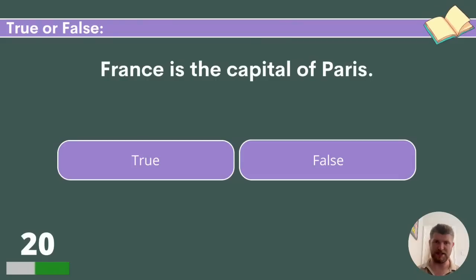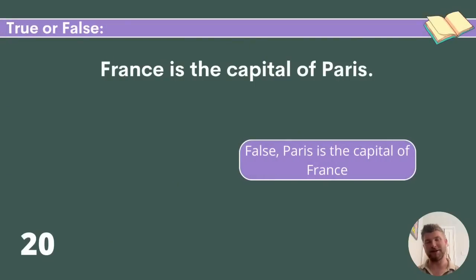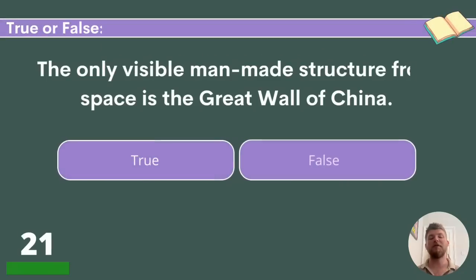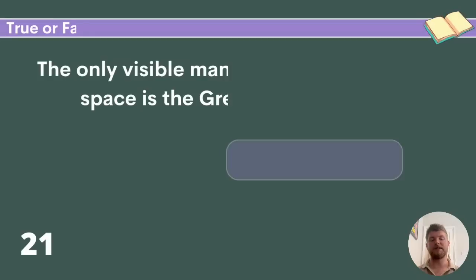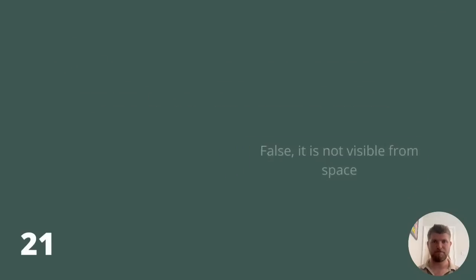And we're on question 20. I wonder how many of you didn't reread the question, slipped up. That is false. Paris is the capital of France, not the other way around. 21. The only visible man-made structure from space is the Great Wall of China. That is false. Even the Great Wall of China isn't visible from space.